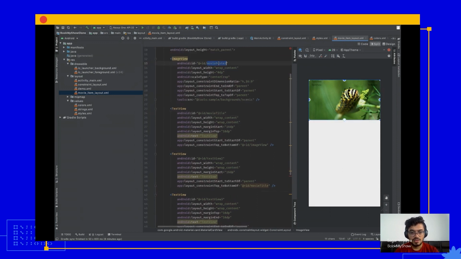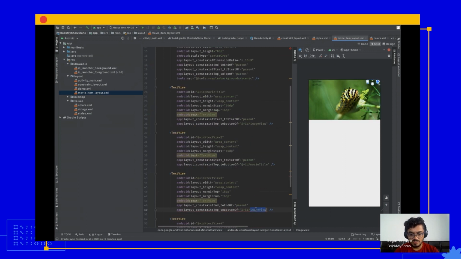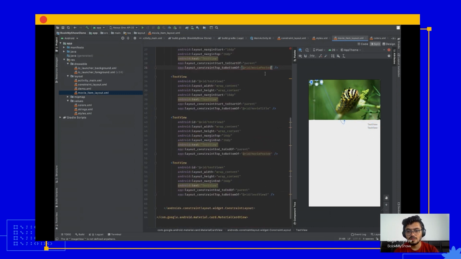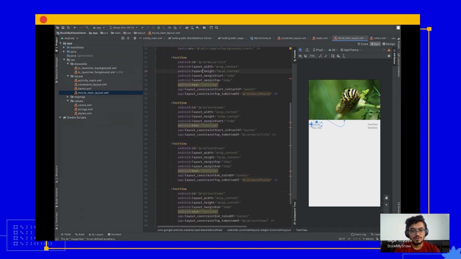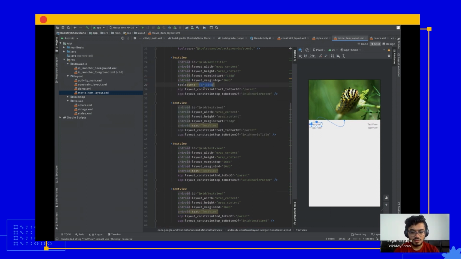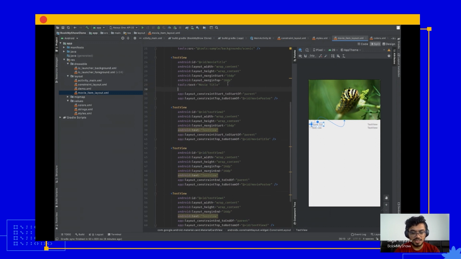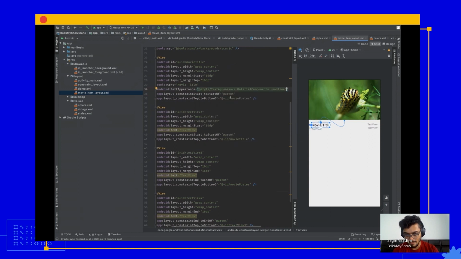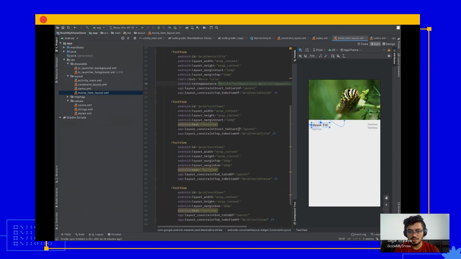As I said, we just have to change wherever we are referencing. Otherwise, it will complain. All right, cool. So let's just style this text. First, let's just provide a dummy value. Okay, and let's just style this. You can use text appearance here, and you can use an inbuilt style. So now our movie title is nice, big and bold.